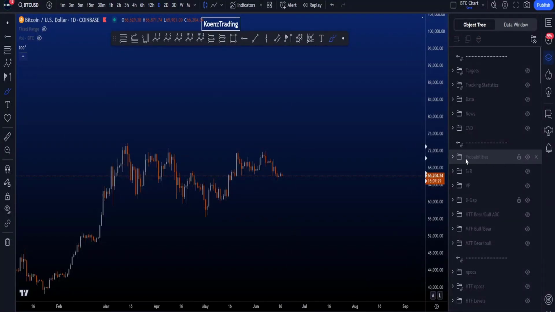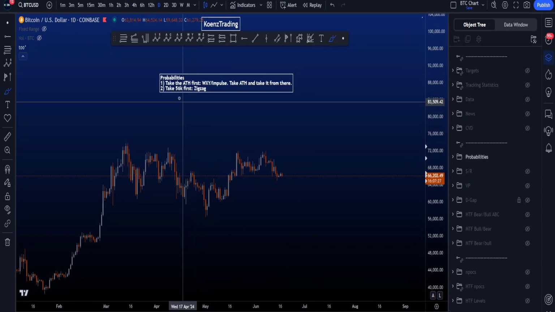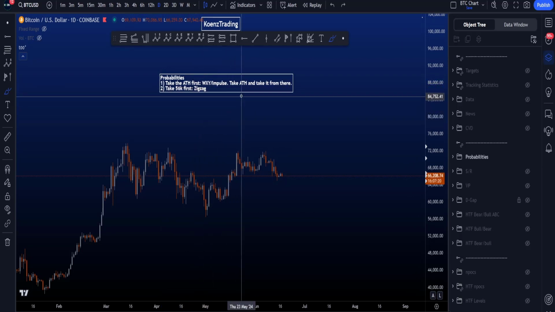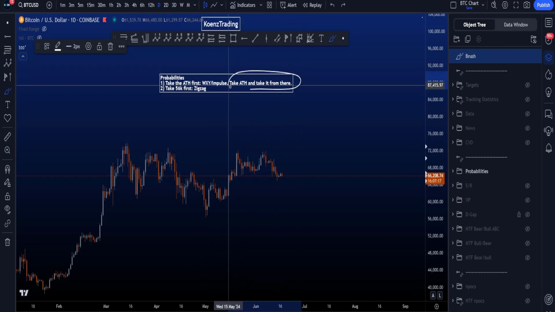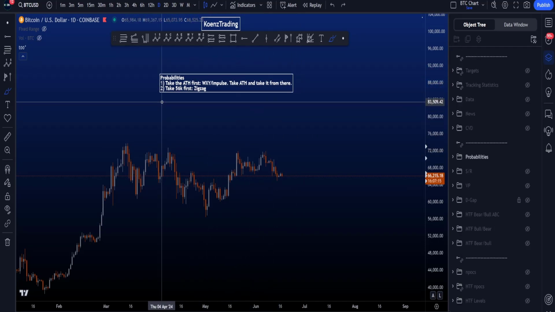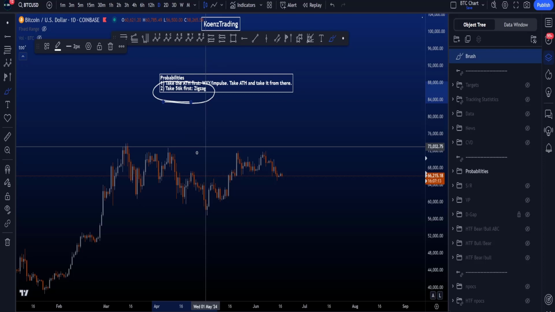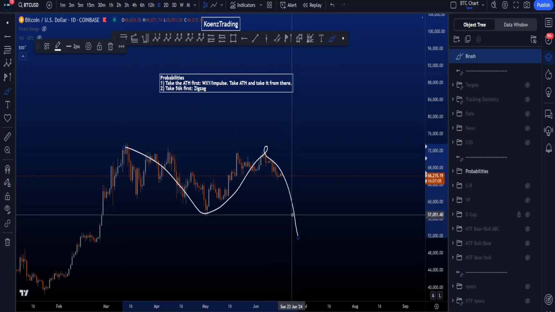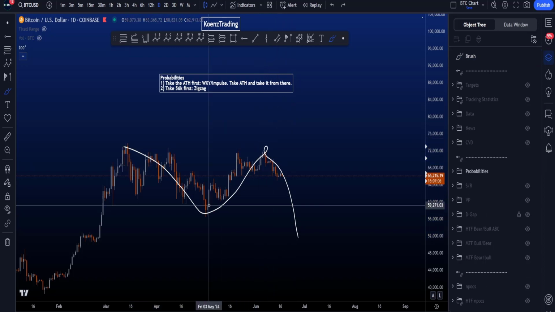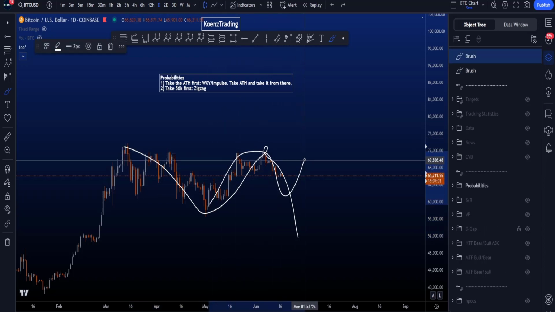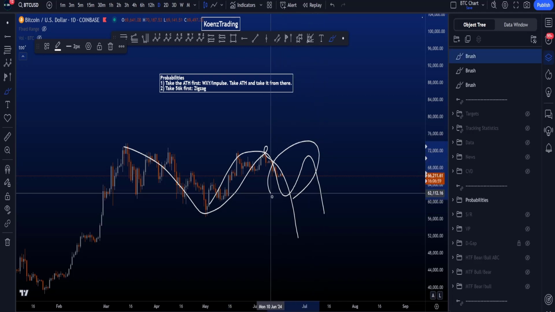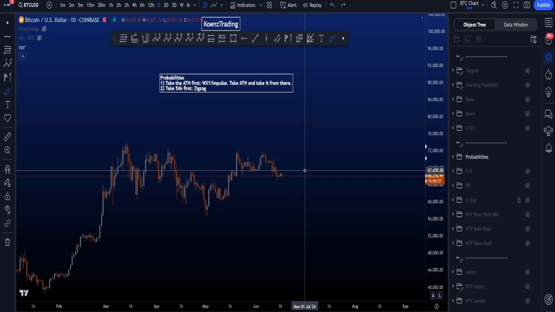And if we then finally look at the probabilities of the different scenarios, then currently the probabilities are higher to take the all-time high first, either with a WXY scenario or the impulsive scenario, but that is something we can observe after we then take out the all-time high. And on the number 2 spot, we then have a zigzag to the downside in a wave A, finished B, and a wave C, as preferably in this scenario your wave B is not yet finished. You at least continue ranging and create a bit of a bounce first and then move down at a later stage, and we will have enough time to then observe a potential local move to the upside.